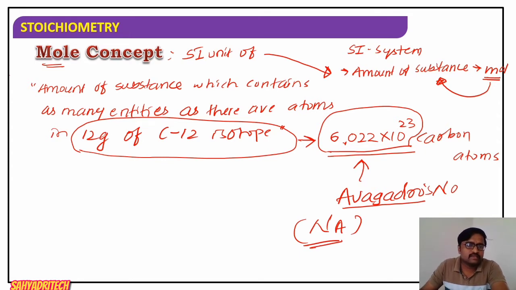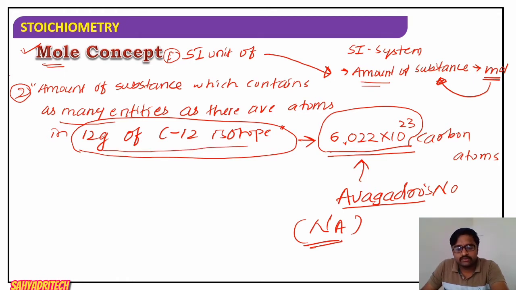So now we concentrate on the mole concept. What is mole? The first point to remember: mole is the SI unit used to express the amount of substance. Second, the definition: mole is the amount of substance which contains as many entities as there are atoms in 12 gram of carbon 12 isotope.